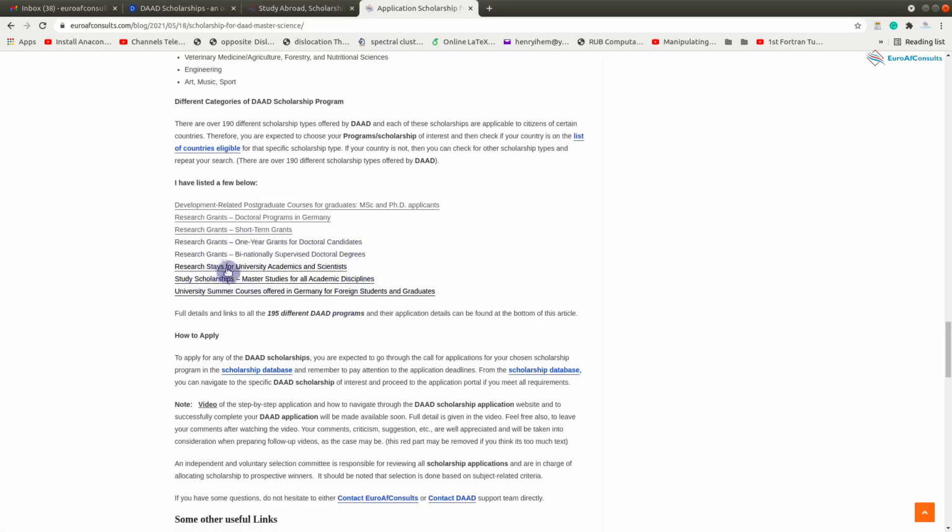Then this one is research stays for university academics and scientists. These are scientists who are currently in their countries but would like to come to Germany for a period of time for short stays and then go back to their country once their research is conducted to an extent according to their research proposals.